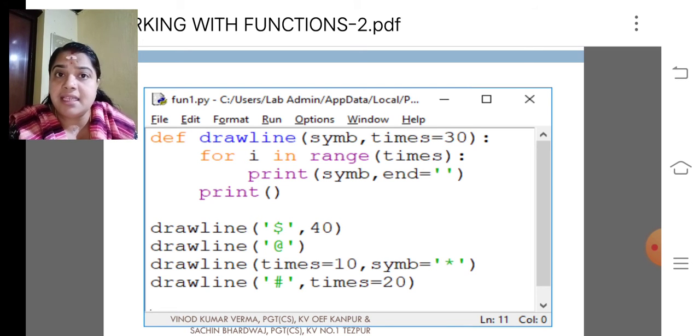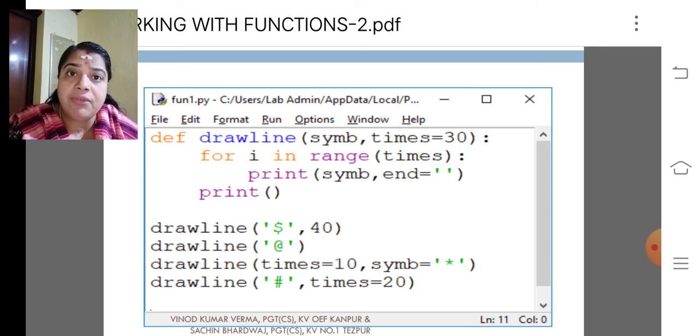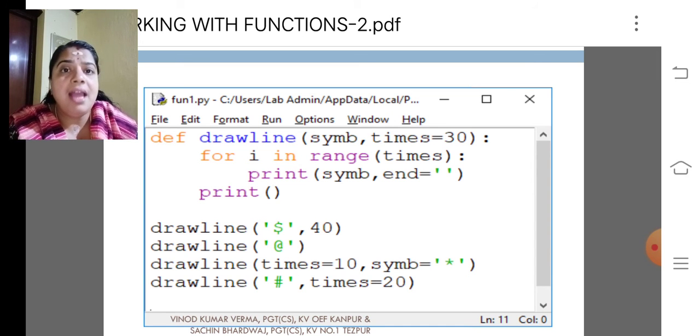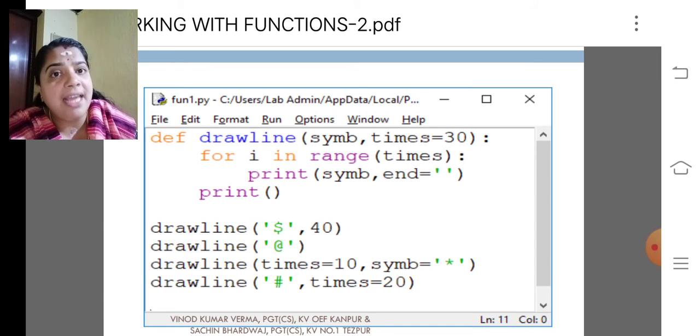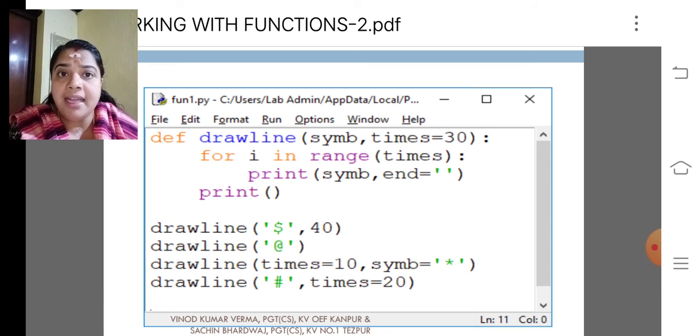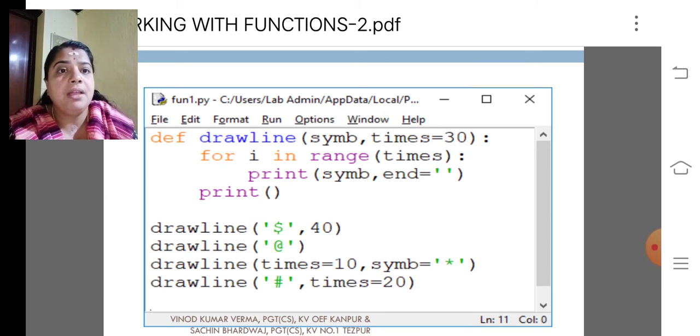Similarly, look at the next line of calling, draw_line('@'). Here we are not passing the value for times. So what happens here? The symbol '@' is given for symbol, and the interpreter will take the default value 30 for times.